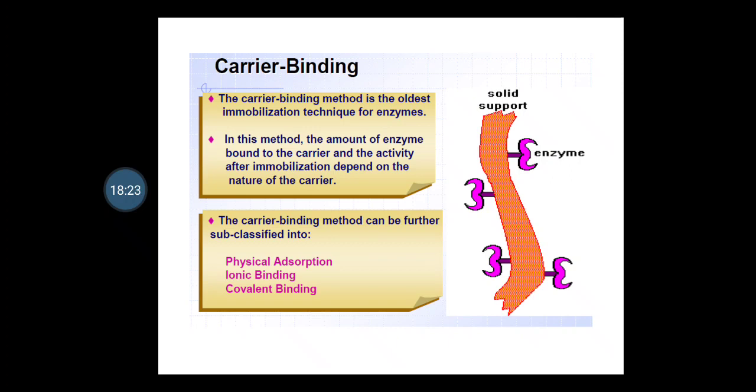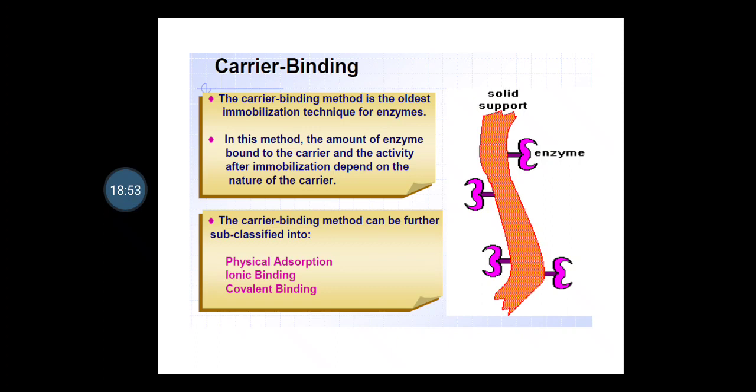Various kinds of supports are used for adsorption, such as aluminum oxide, charcoal, starch, modified saccharose, cellulose derivatives, glass, and ion exchange resin. The adsorption of the enzyme totally depends upon experimental variables such as pH, ionic strength, temperature, nature of the solvent, and concentration of enzyme and adsorbent.